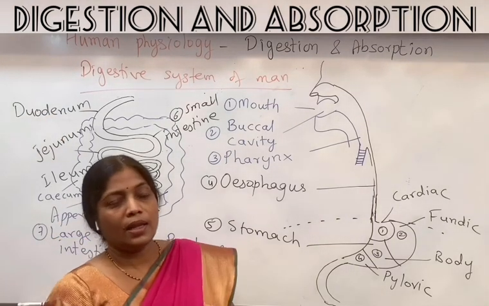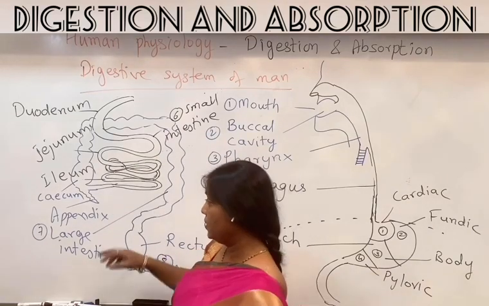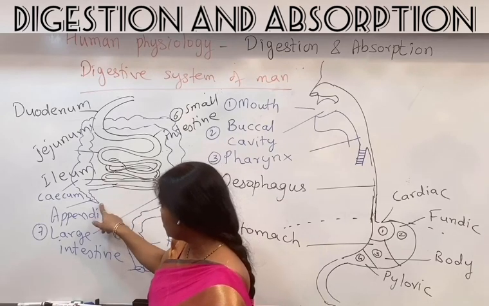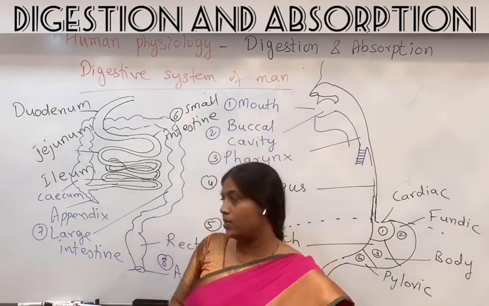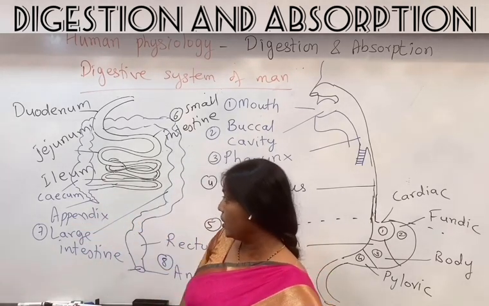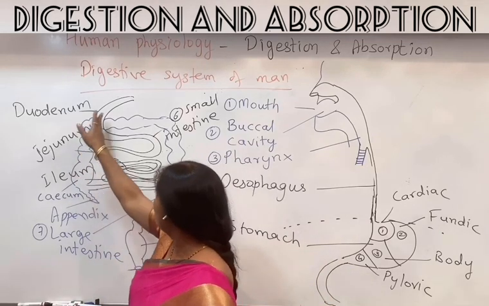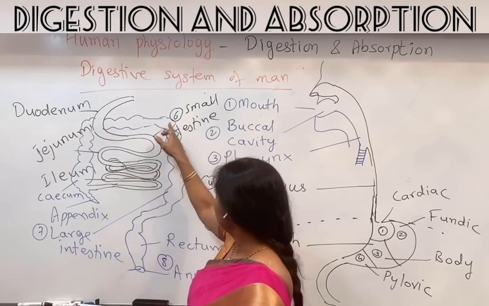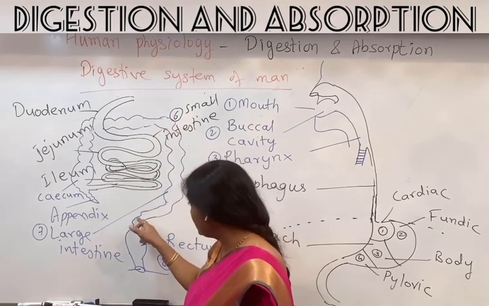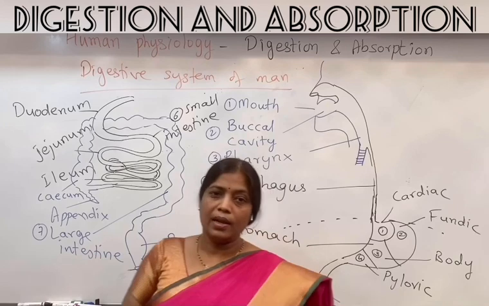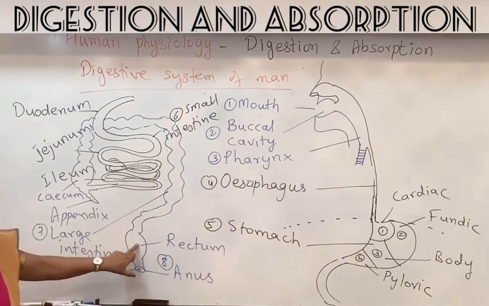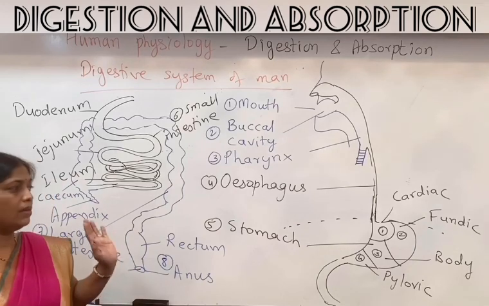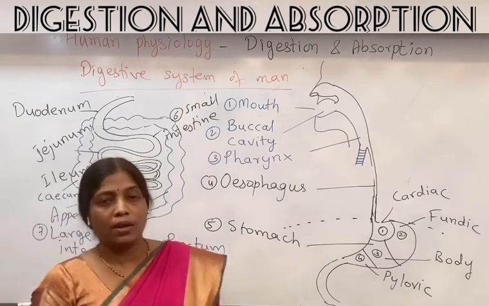The small intestine then continues and forms large intestine. The large intestine consists of cecum, and just near the cecum there is a small structure, a worm-like structure called as appendix, which is vestigial organ. The cecum continues and forms colon. The colon consists of ascending colon, transverse colon, descending colon, sigmoid colon, which again dilates and forms rectum. The rectum is the place where undigested food is stored, and through anus it will be released out. So that was the alimentary canal of